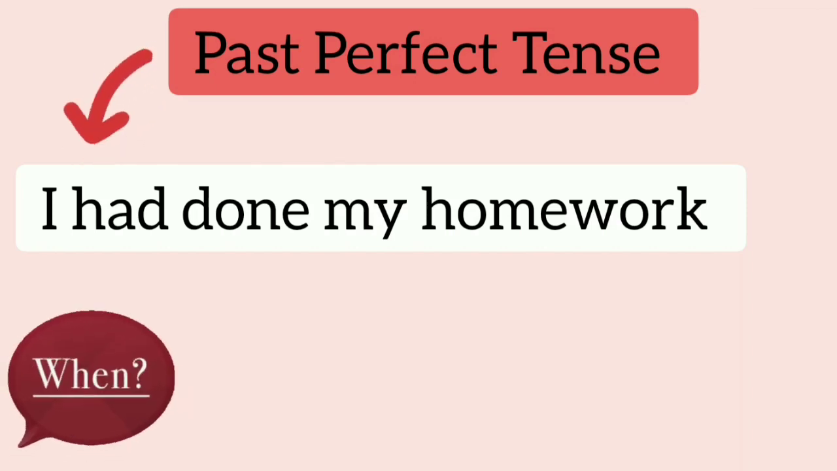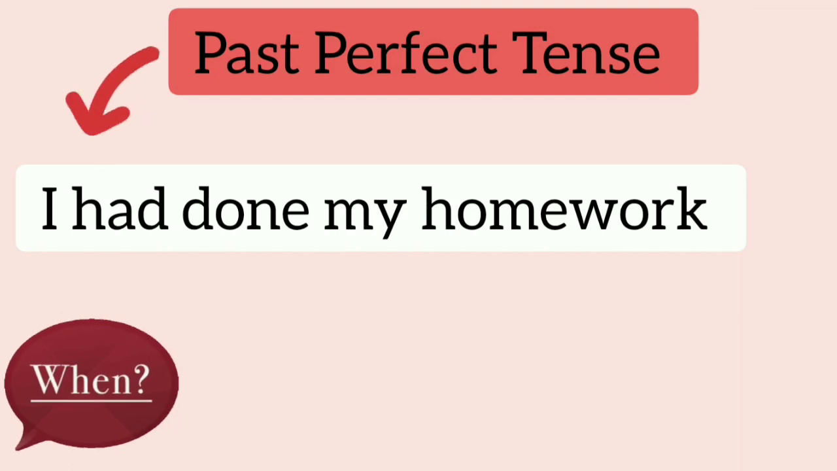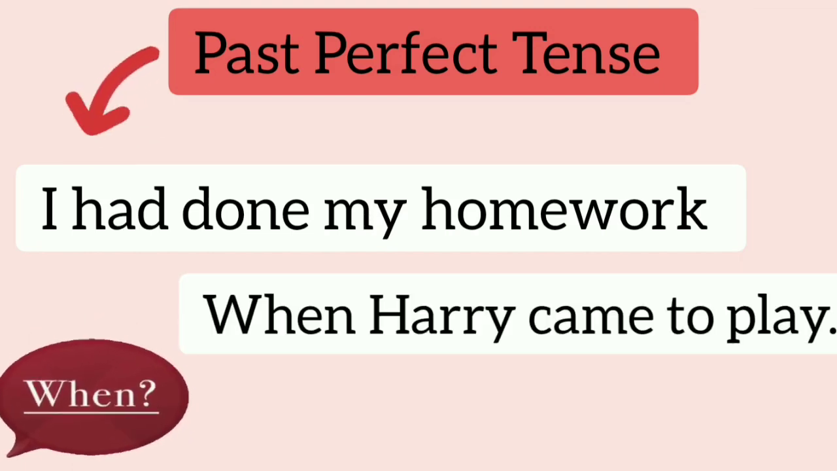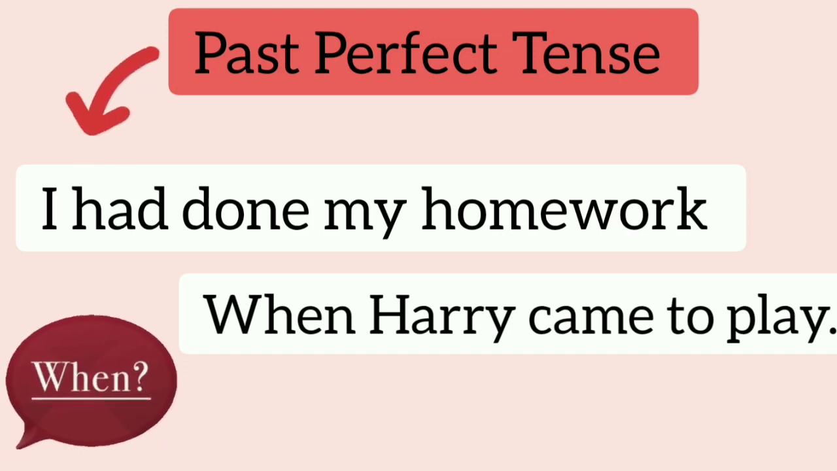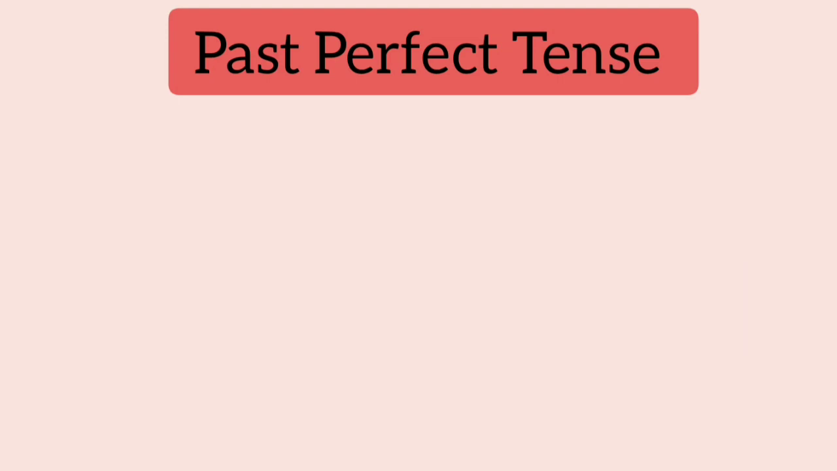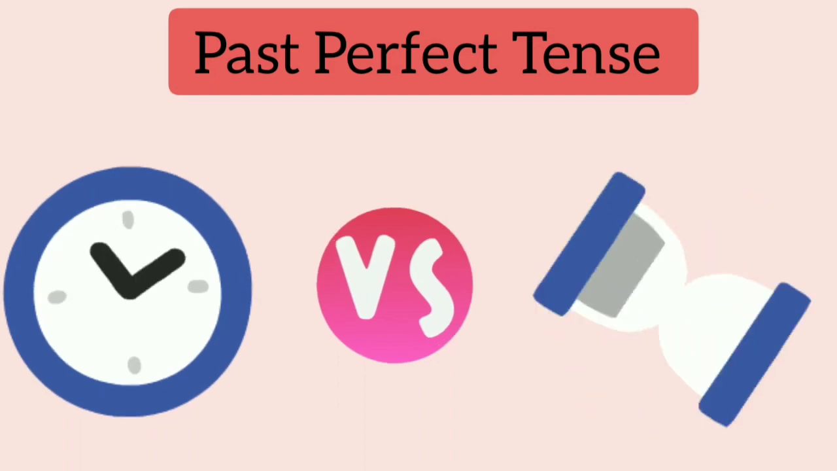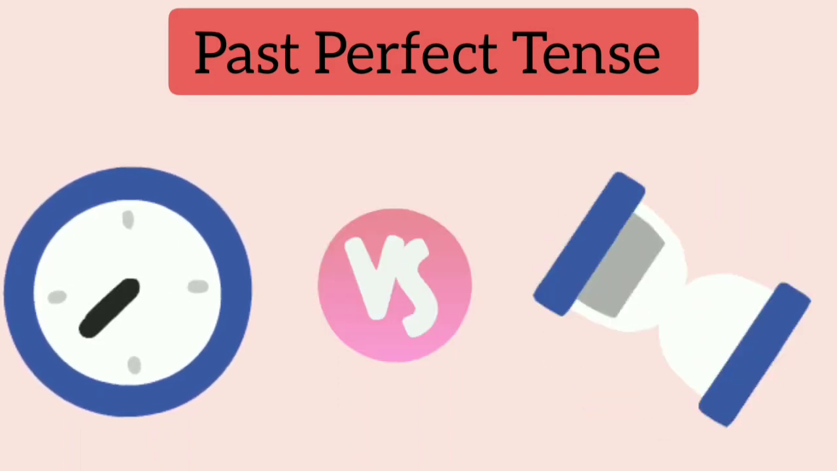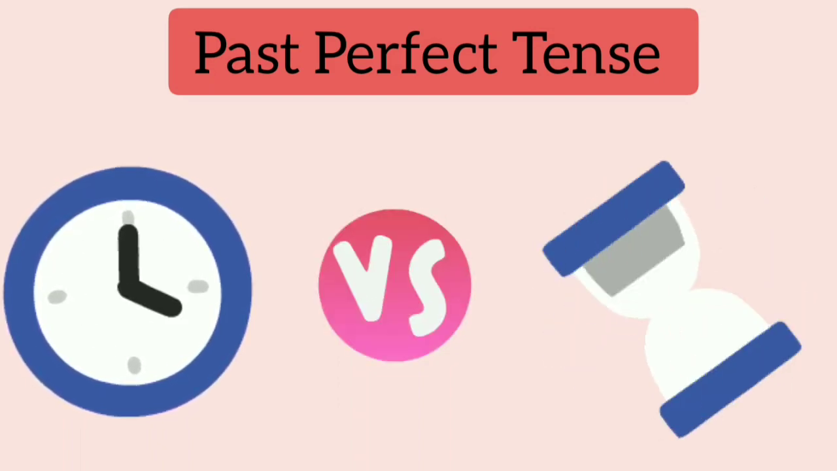But it requires a specific timeline to have a logical explanation. So if I add, when Harry came to play. So let's merge these 2 sentences and we get, I had done my homework when Harry came to play. See, the action that is completed in the past, that is I had done my homework, has the implication of another timeline, when Harry came to play. That is past perfect tense. This tense is specifically used to compare 2 timelines that are happening in 2 different time frames.